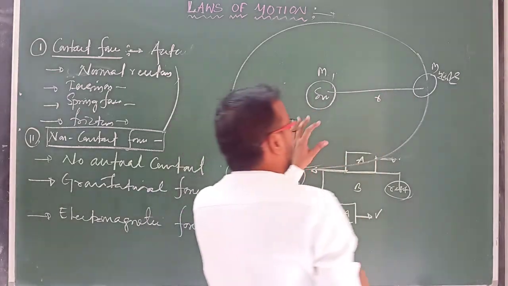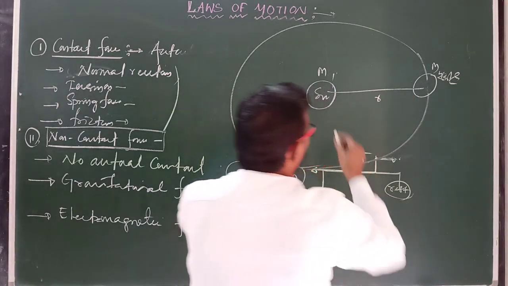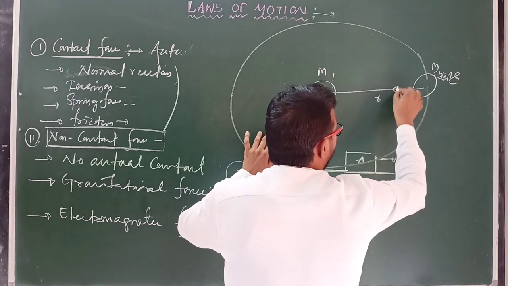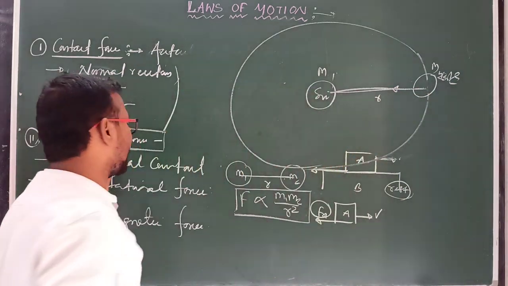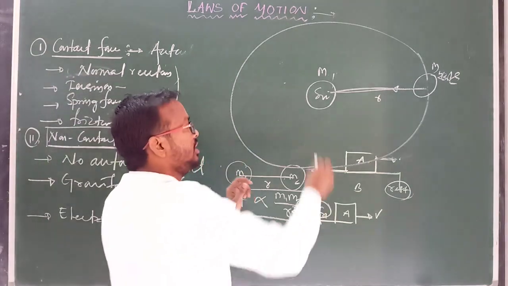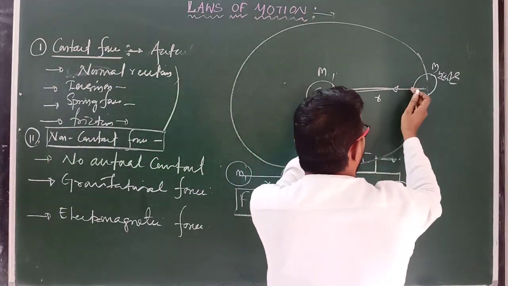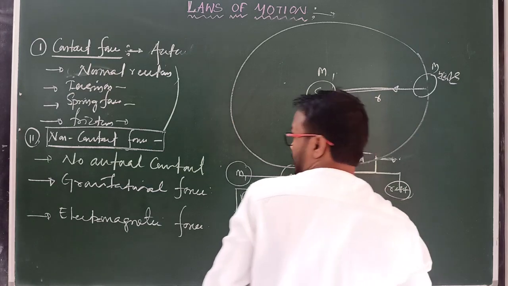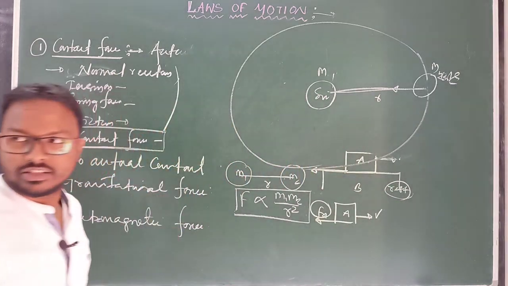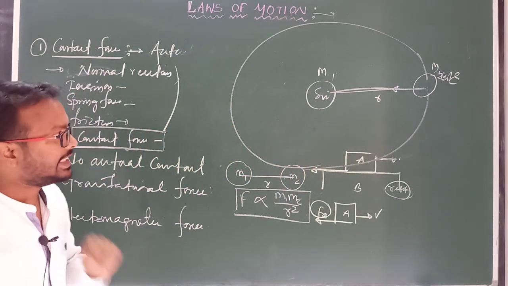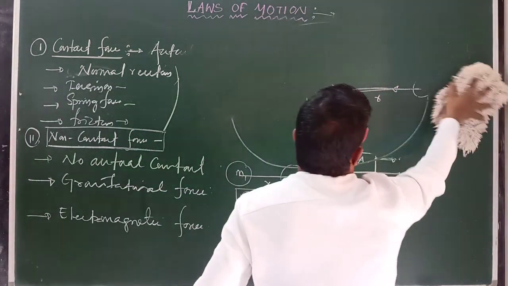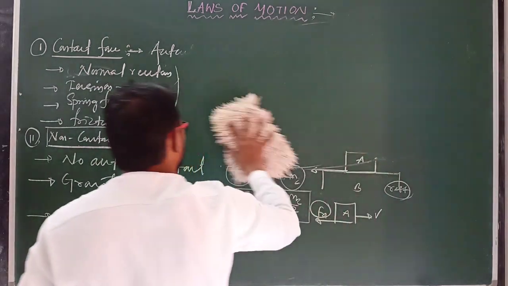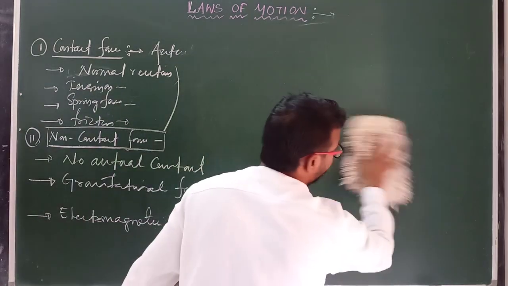So here there is an attractive force in this direction, and this attractive force is known as gravitational force, though there is no actual contact between earth and sun. Clear? So this is known as non-contact force. Okay. So you can take different types of examples. The electron revolving around the nucleus is also a non-contact force.